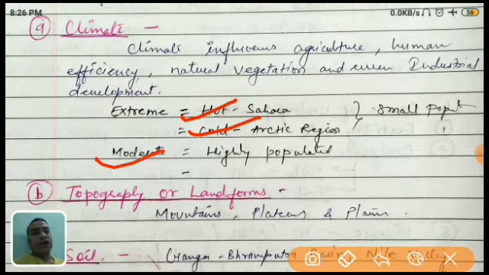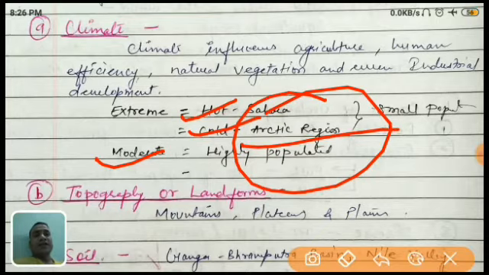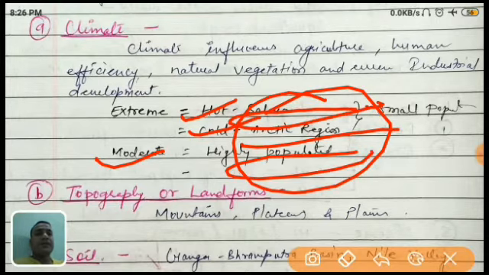The next one is the moderate. Moderate means the central region, where the sunlight is, as I explained last time. In this area the population is moderate. Why? Because the climatic condition is very favorable, not too hot, not too cold, and rain is evenly distributed. By these points you can easily remember how climate is influencing. I hope it is clear.